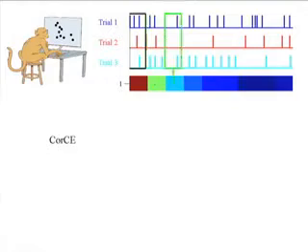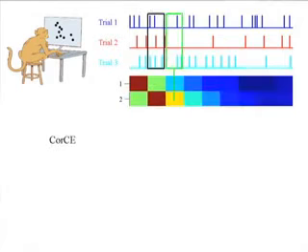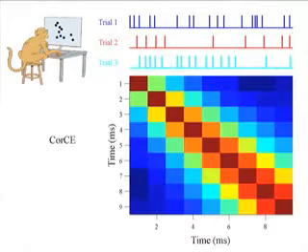We did that for all subsequent time windows, and have shown the magnitude of the correlations below using this heat plot. Red squares indicate conditions where the correlation was very high, and blue squares indicate that the correlation was very weak. And you can see that the magnitude of the correlation decreases as a function of time. We then repeated this process for the next time window, generating another row of correlations, and so on throughout the trial until we have an entire CorCE matrix.